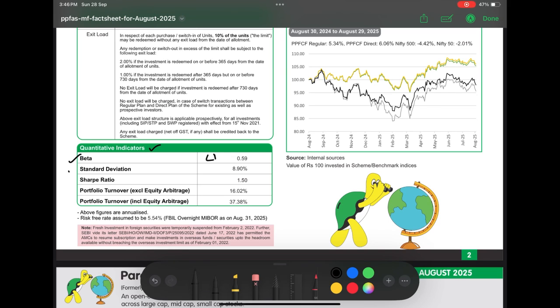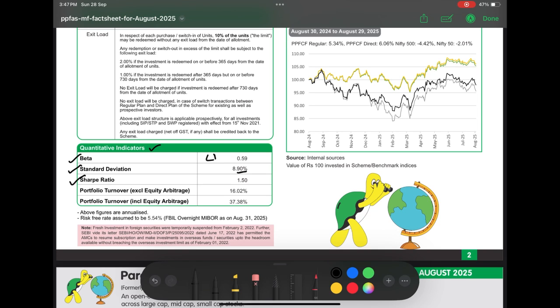The second most important factor is the standard deviation, which is a measure of volatility. It shows how much the fund has deviated from its average return over a period of time. Having a single digit standard deviation of just 8.9% truly indicates the stability of the fund over the years and reflects the value investing approach of Mr. Thakkar. Now let us analyze the Sharpe ratio.